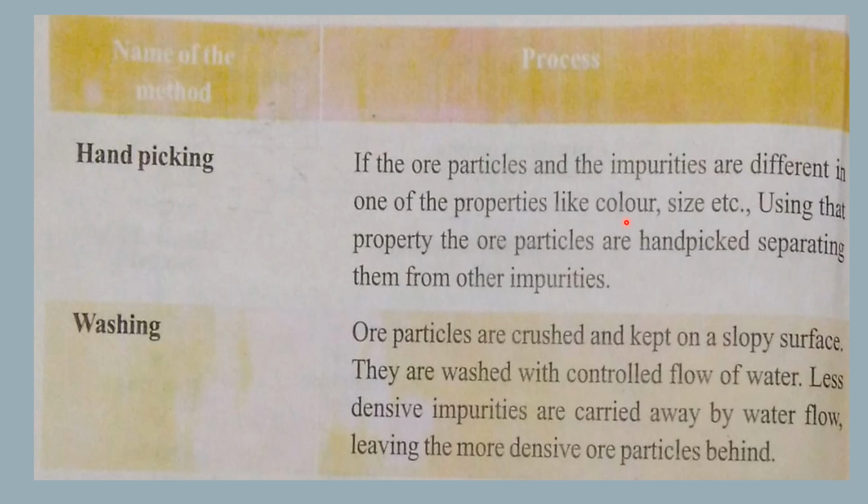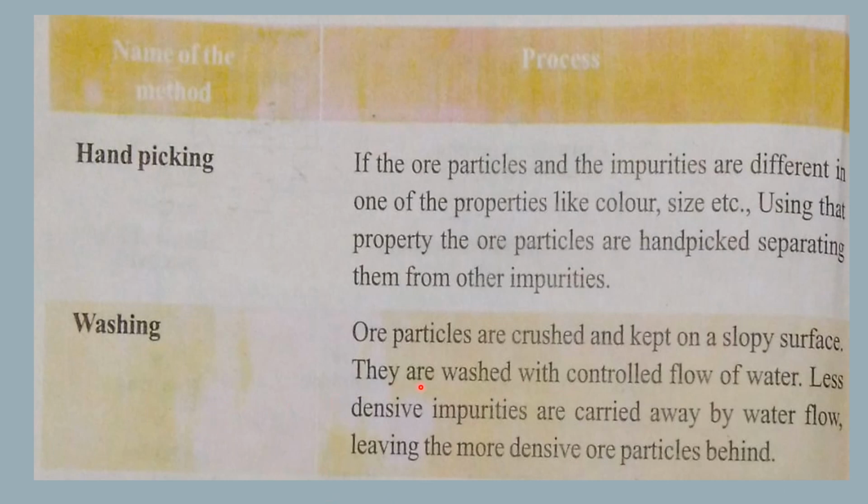Like in the olden days, how they used to separate stones from the rice? Black colored stones can be picked up very easily from the rice. Even now, whenever you find any impurities or when different material gets mixed up, based on the properties, they are separated. So if they are different in properties, maybe of size or in color, then they can be separated by hand picking. The next step is washing.